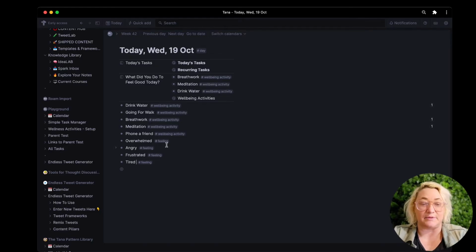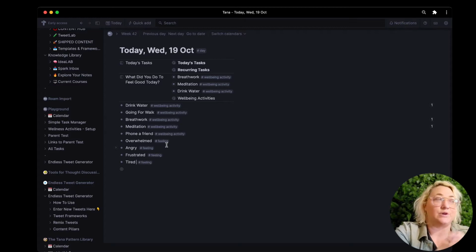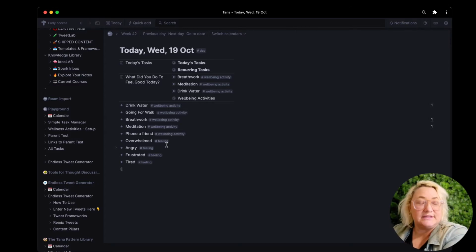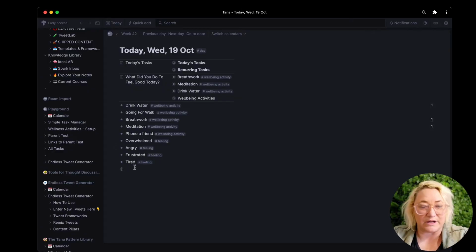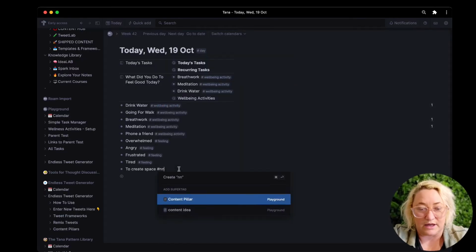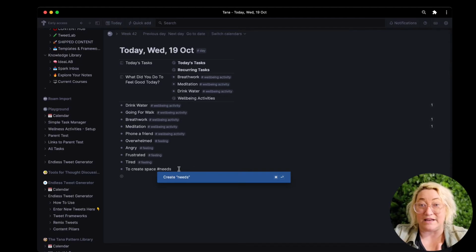So sometimes I'm asking myself, well, how do you feel? So I feel overwhelmed, so I'm going to do this to get myself out of overwhelm. Sometimes I just want to say, well, what do I need right now? So we're going to put some needs in. One of those is to create space. So if I feel a little claustrophobic, a little bit like, oh, I just need to push everything back, that's a need. So then I just put a super tag of needs on that.